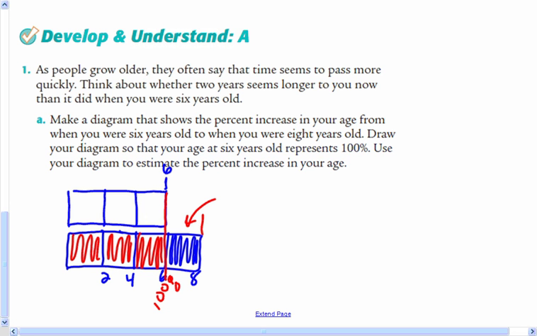So it's really like saying 1/3 more. And 1/3 more is 33 1/3% more. So as a percent, we are increasing by 33 1/3%. All right.